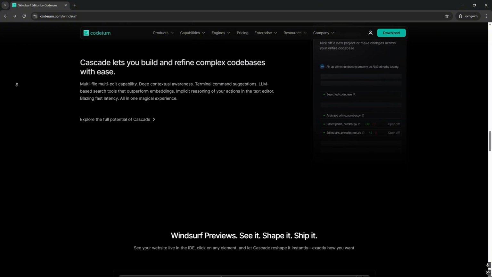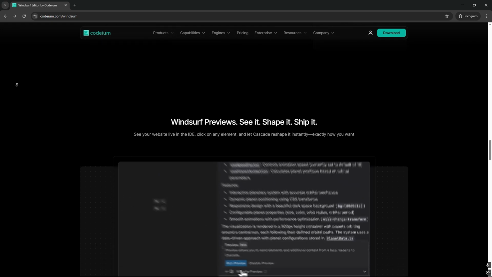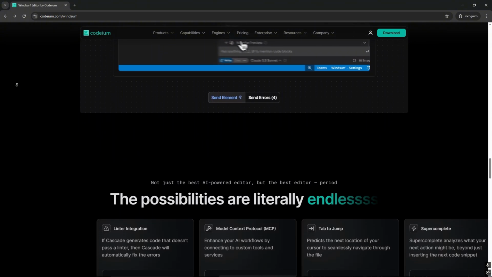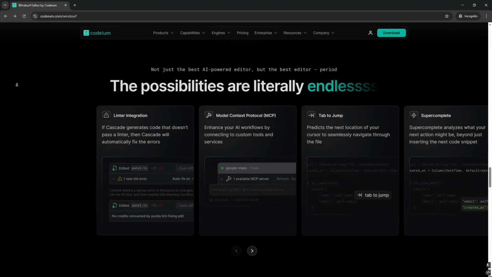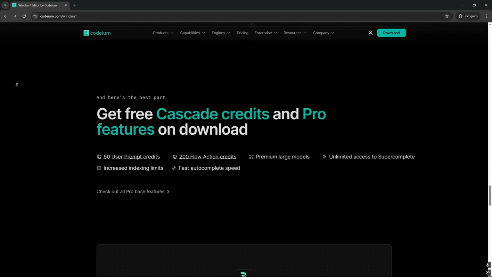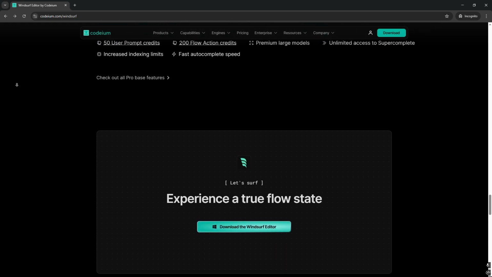Key features and strengths: contextual understanding. Windsurf AI demonstrates a strong ability to grasp the context of code, enabling it to make more accurate and relevant edits. This is a significant advantage over simpler text-based editing tools.